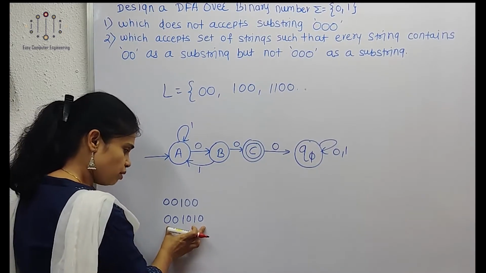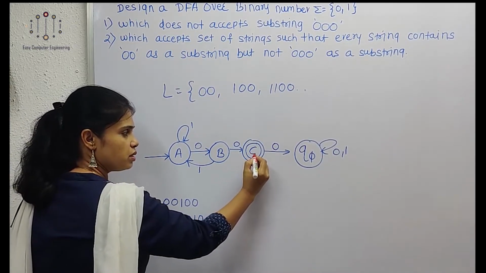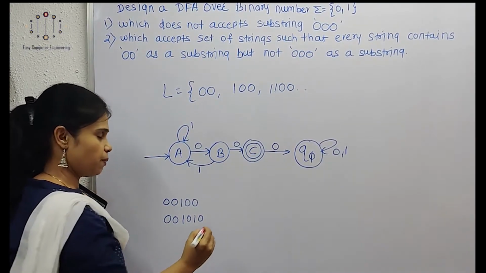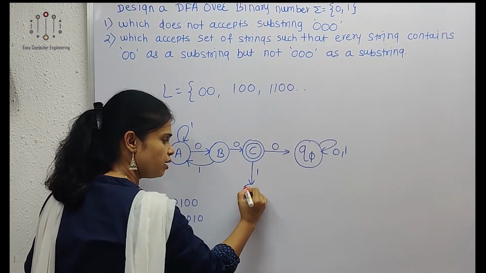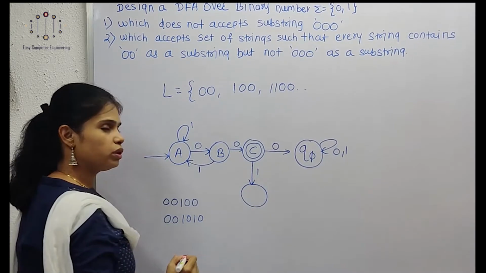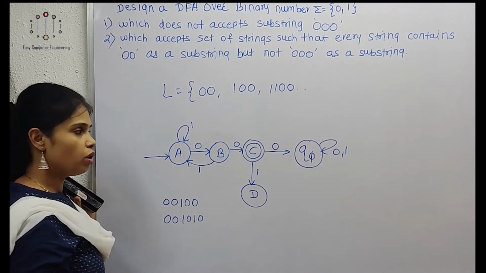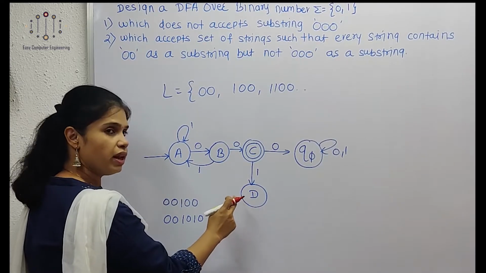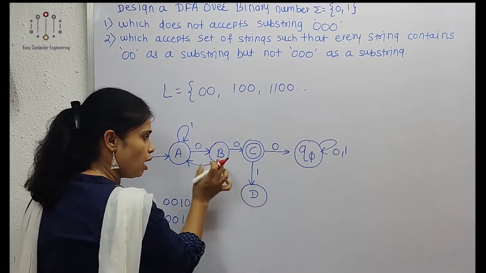So for such examples we need to find one more transition from C. How? We'll take one more state over there and give it the name D. So here we will accept it. How can we show it?